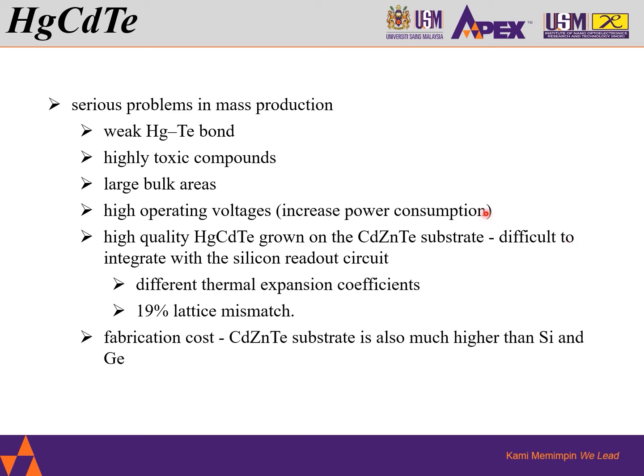In addition, the high quality HgCdTe is grown on the cadmium zinc telluride substrate, which is difficult to integrate with the silicon readout circuit due to different thermal expansion coefficients, and also a 19% lattice mismatch. And of course, the fabrication costs associated with HgCdTe on the cadmium zinc telluride substrate itself are also much higher than silicon or even germanium.